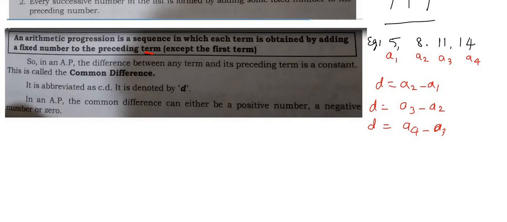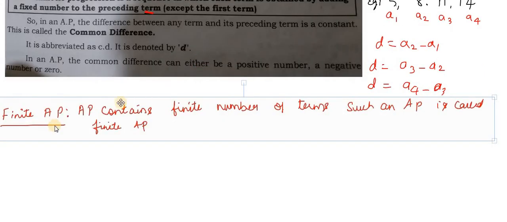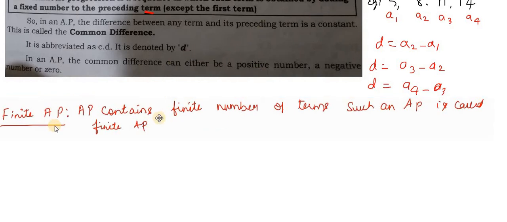Next, look here, these are the types of AP, that is, finite AP. What is a finite AP? An AP that contains a finite number of terms. Such an AP is known as a finite AP. For example, you can write this one: 5, 8, 11, 14. This is an example of a finite AP.